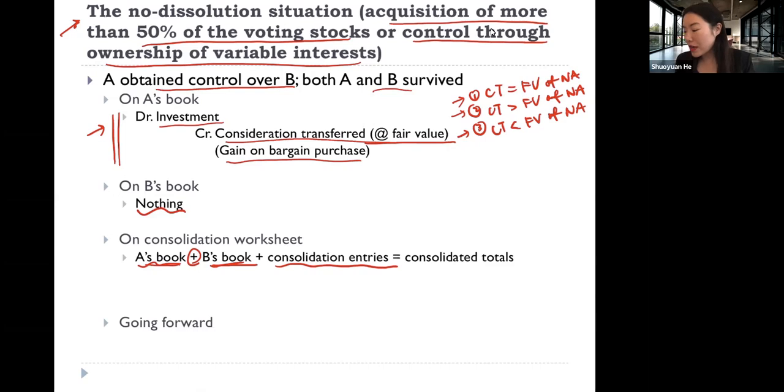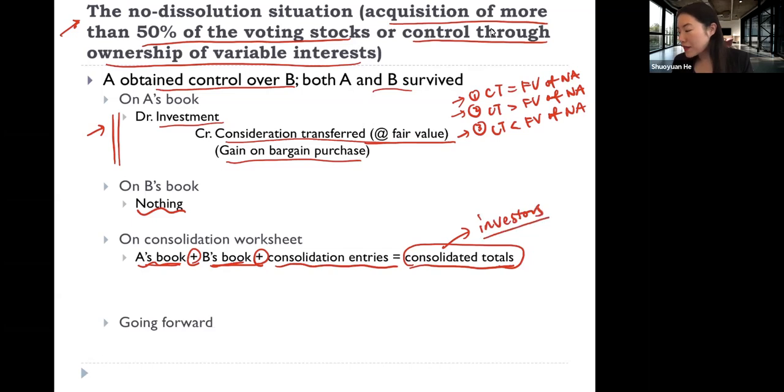So we use those consolidation entries to eliminate those redundant accounts. And then after the consolidation entries, what you are going to get are your consolidated total numbers. And those consolidated total numbers are what are reported to investors.